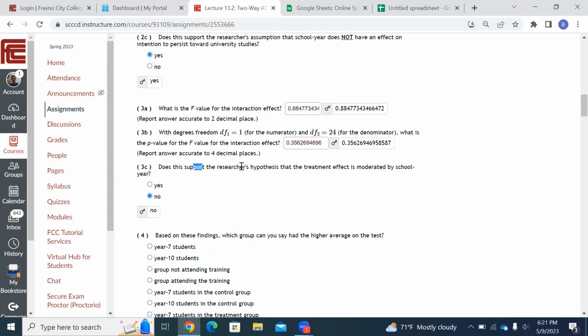And the researcher thought it would be. He thought it would be moderated, modified, changed by the school year, that maybe 10th grade kids taking the class had a bigger effect than 7th grade kids taking the class. No, turns out there's no interaction effect. Now, you might get one that does have an interaction effect. My p-value is high, no interaction effect.